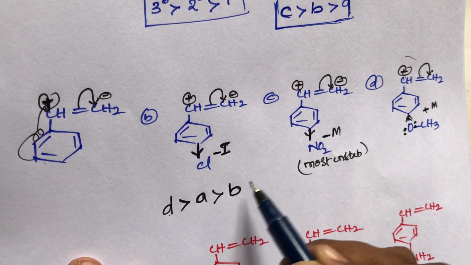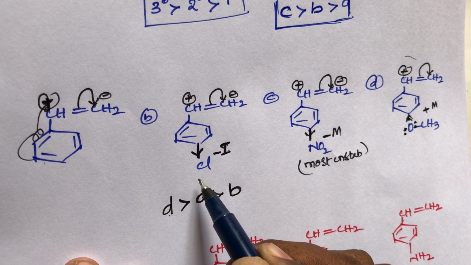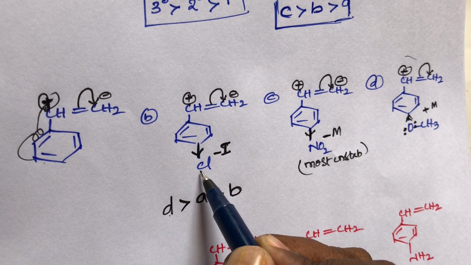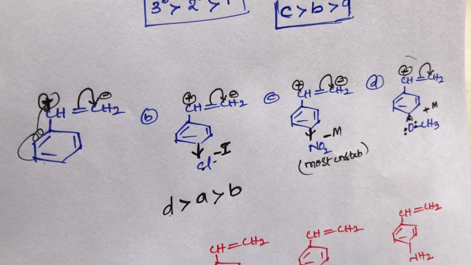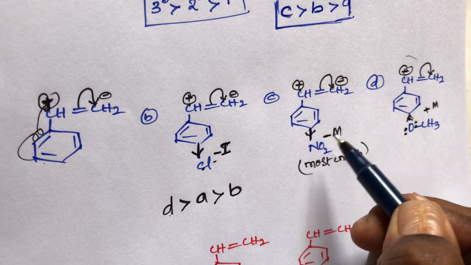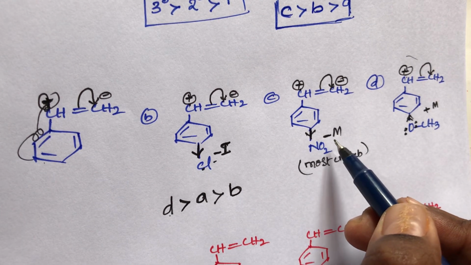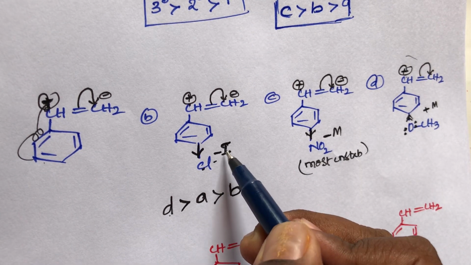What about this B and C? The B compound is the least stable, that is, the unstable compound. This is the unstable compound, with weak minus I. Minus I is there, minus M is there. First priority goes to strong minus M. It is a bigger number, so minus M is the first priority. Then the second priority is minus I.